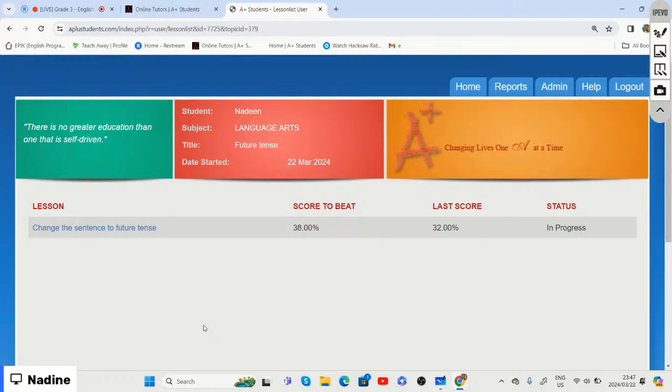All right, so that is now the end of our lesson on future tense, and we had to change the sentence to future tense, right?